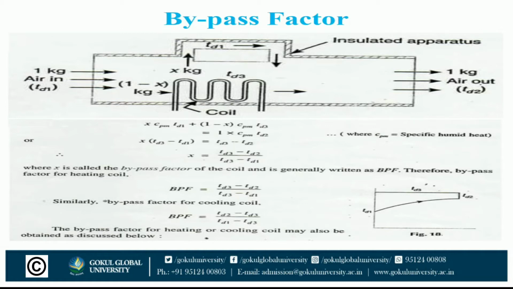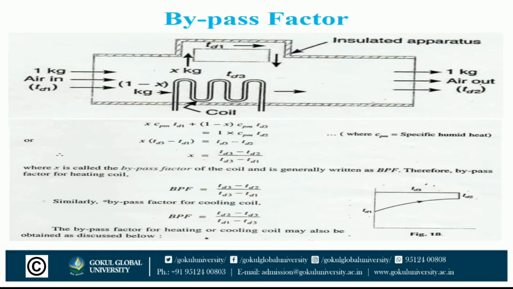This bypass of air is measured in terms of the bypass factor. Here we use the heat balance equation. Balancing enthalpy, inlet enthalpy is equal to outlet enthalpy. So we write X CPM TD1 plus (1 minus X) CPM TD3 is equal to 1 times CPM TD2.